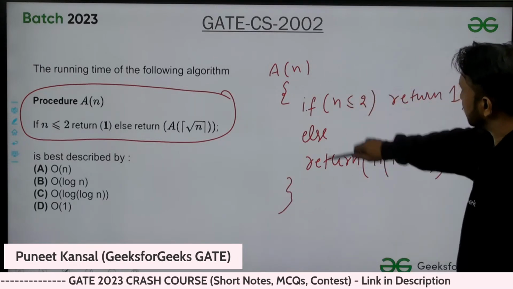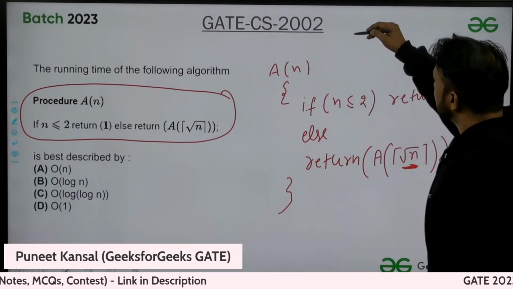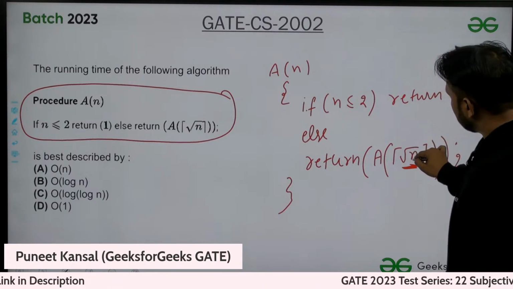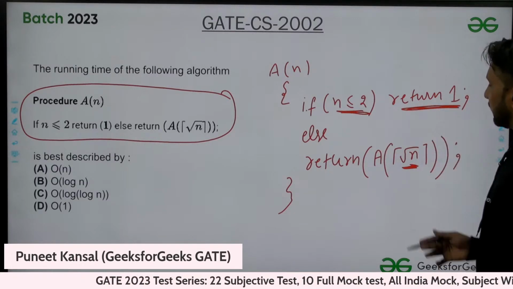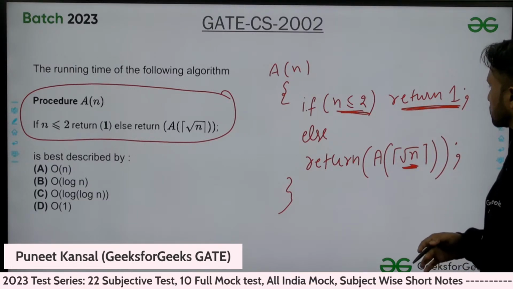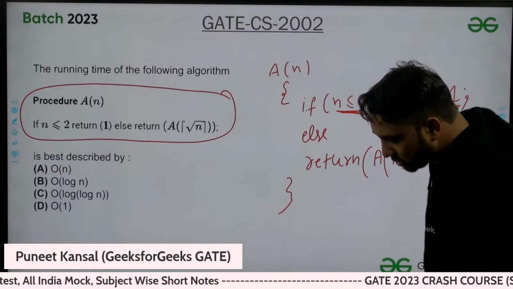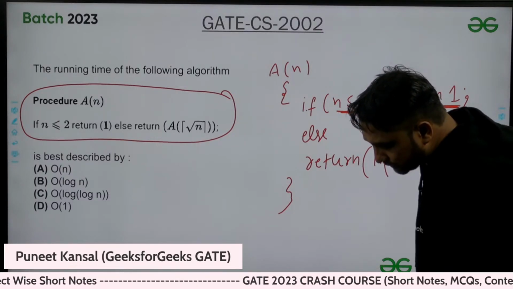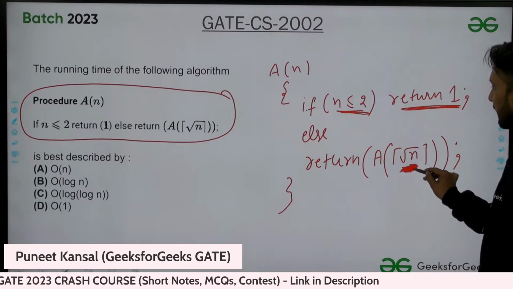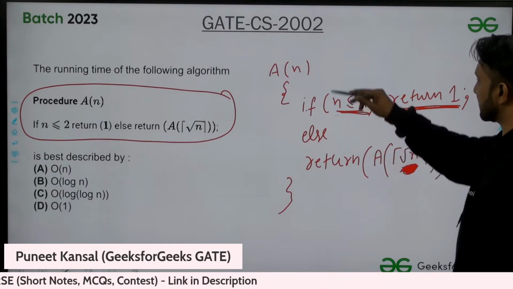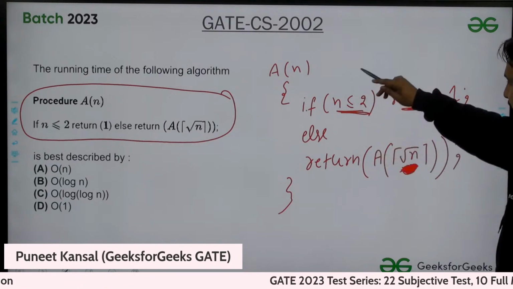So how many times will this function execute? Every time you are taking root of n, root of n, root of n. The n value is starting from some bigger value and you are making it smaller, smaller, smaller until it reaches 2, and when it reaches 2, you will return back. So how many times you will recursively call this function depends upon how you are decreasing the value of n. That will decide what is the time complexity of this algorithm.